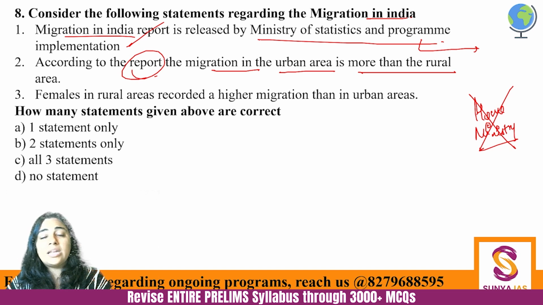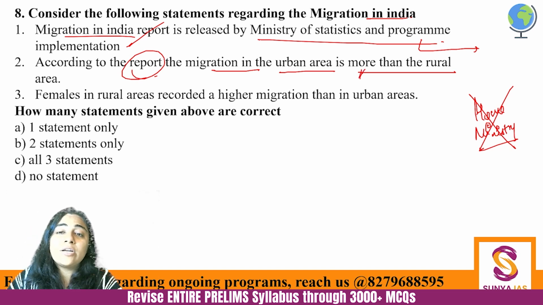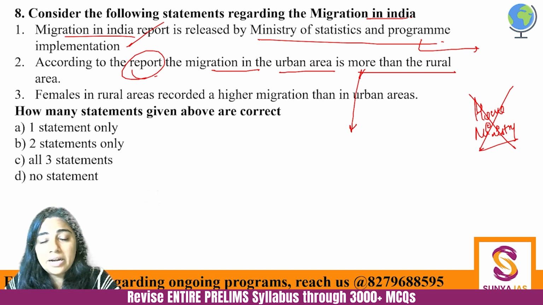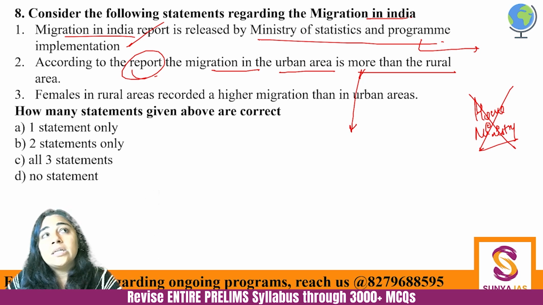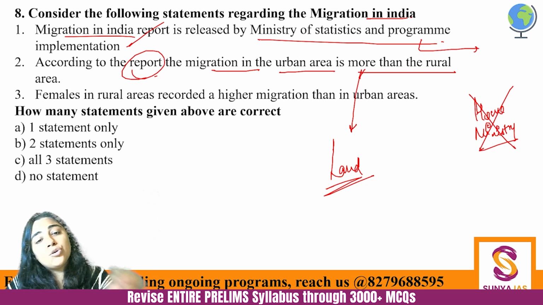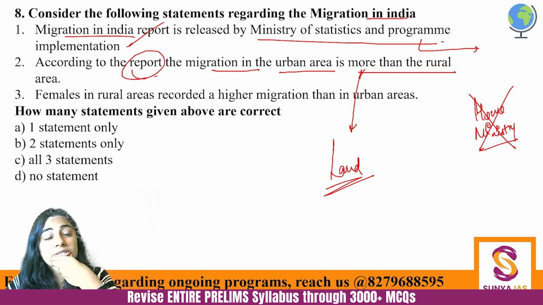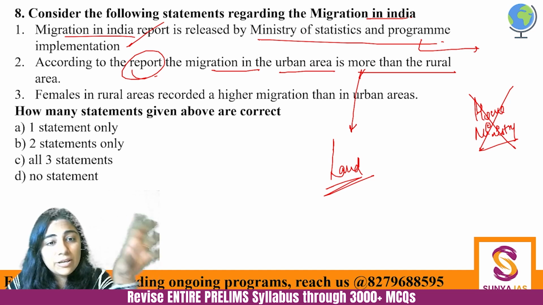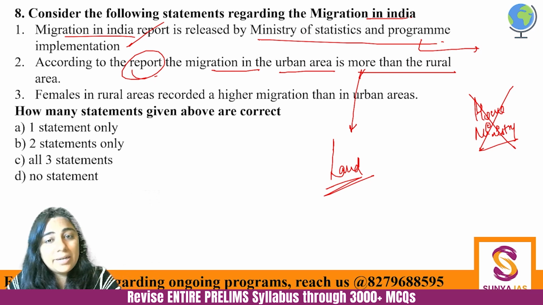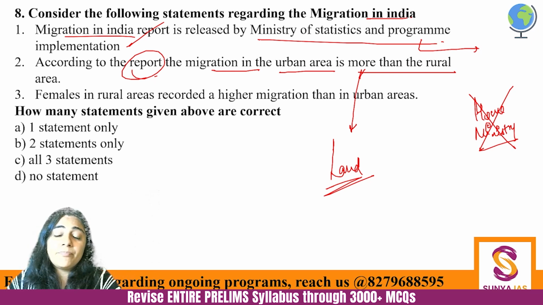Now, how will you remember this and how will you justify this? How will you solve this kind of question? In rural areas, what is the biggest attraction? What is the biggest sense of belongingness for the people? The biggest sense of belongingness is land, right? So people will not change their land. People will not change where they live unless it comes to a very big event. For example, women will not change where they live until and unless they get married. Men will not change their home until and unless they get a really good job somewhere.